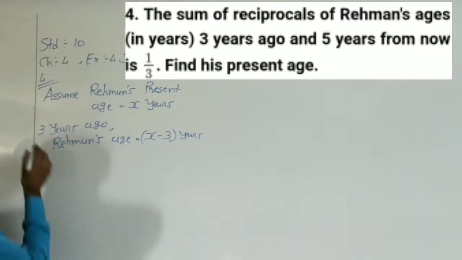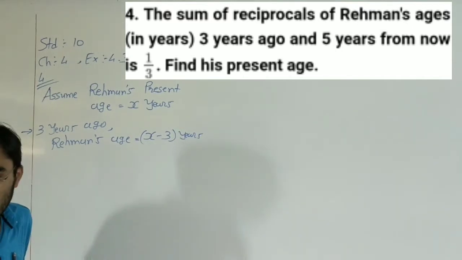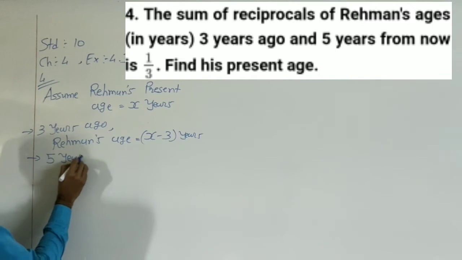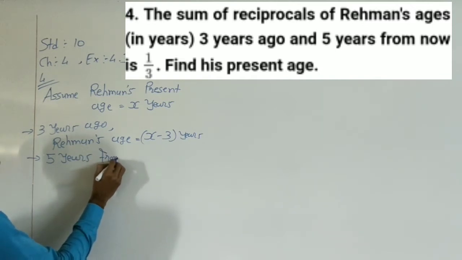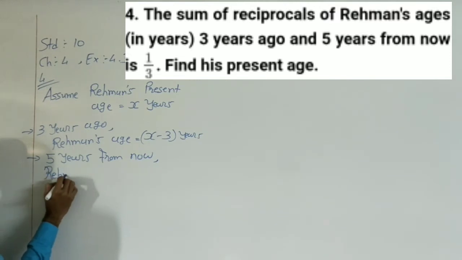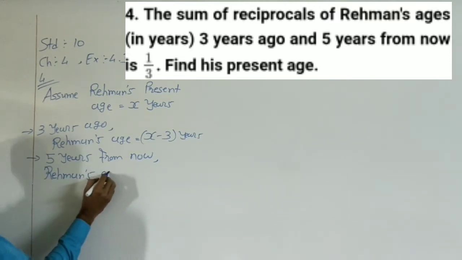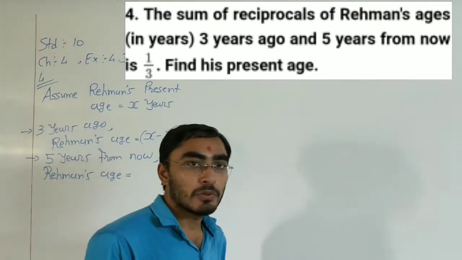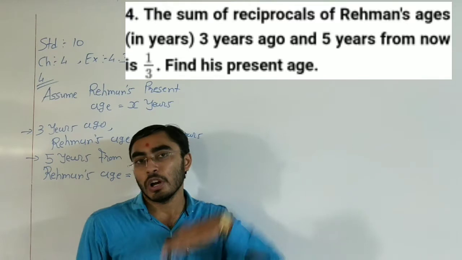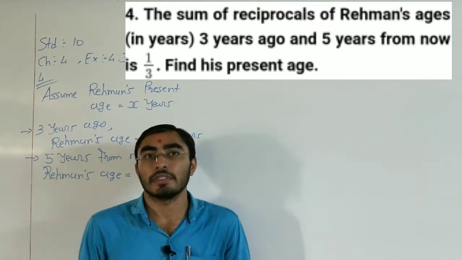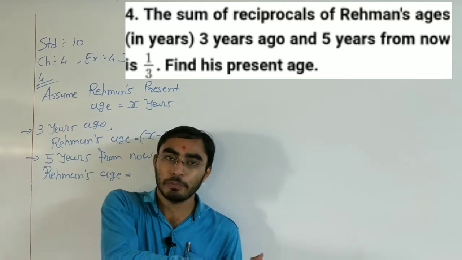Okay? Then second thing is 5 years from now, Rahman's age. Now after 5 years, right now my age is 24, so after 5 years, my age will be 29 years, right? 24 plus 5.